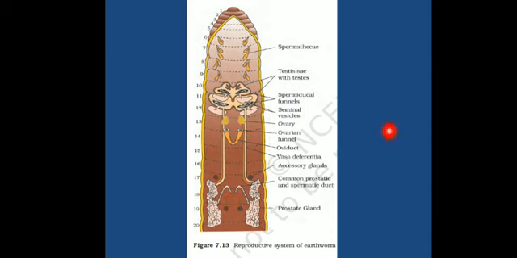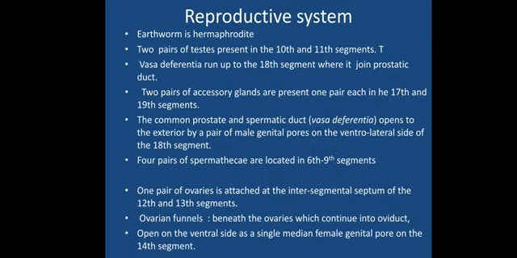So the testes present in the 10th and 11th segments give rise to the vasa deferentia, which extend up to the 18th segment, and at the 18th segment they fuse with the prostatic duct, basically forming a common prostatic and spermatic duct. Now, this common prostatic and spermatic duct opens to the exterior by a pair of male genital pores on the ventrolateral side of the 18th segment.